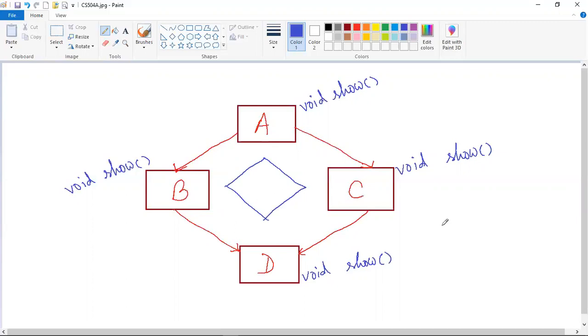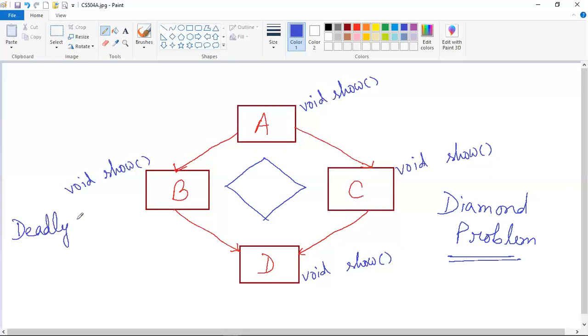This problem is known as the diamond problem in Java, or it has another name, the deadly diamond of death problem. So these are the two names of this problem.